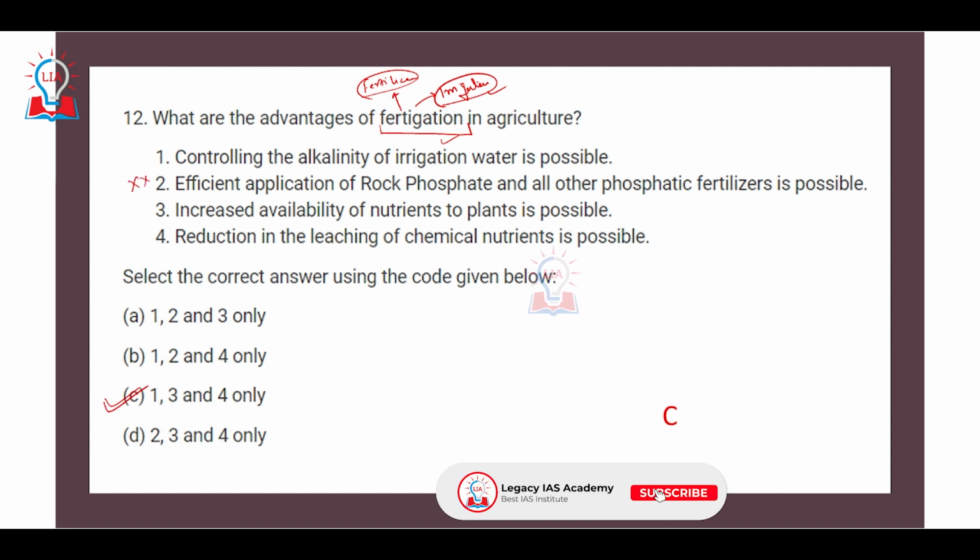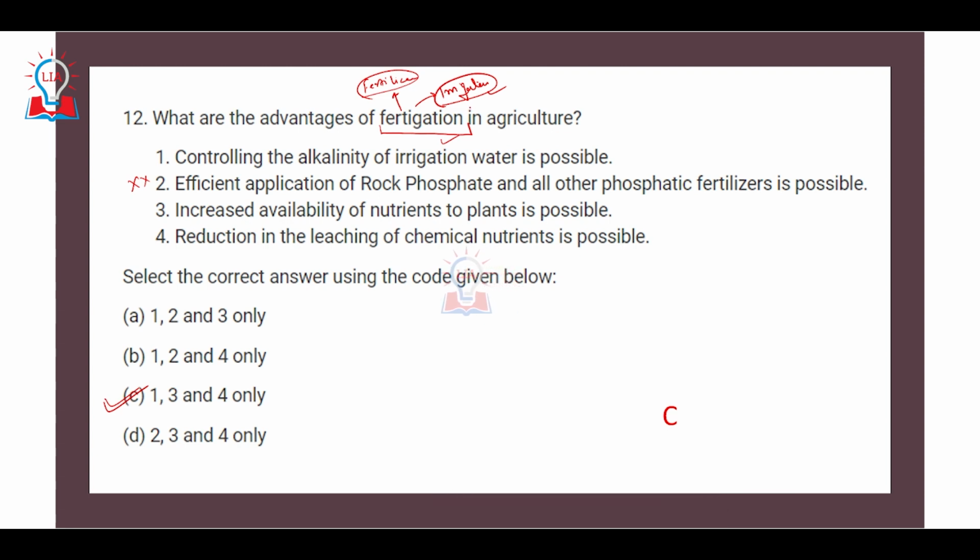Second is incorrect, because when you are carrying out fertigation, you have to make sure that you do not mix such kinds of fertilizer which can form precipitates with the content of the water. And in the case of phosphatic fertilizer, it has been observed that the phosphatic fertilizer reacts with the content of water, and along with the anhydrous ammonia, they form a precipitate, and that is why it is not suitable for fertigation practices.